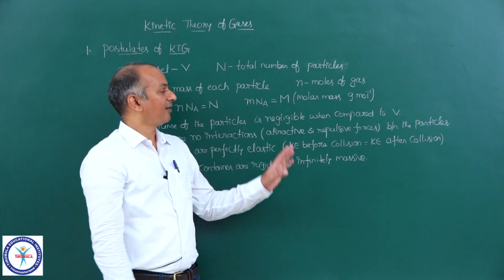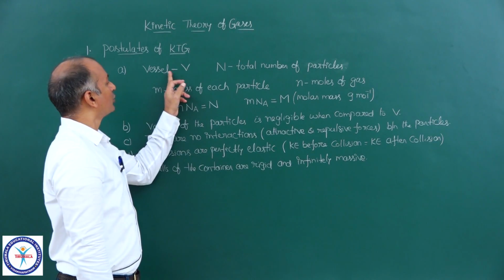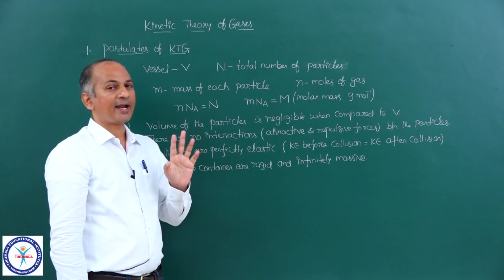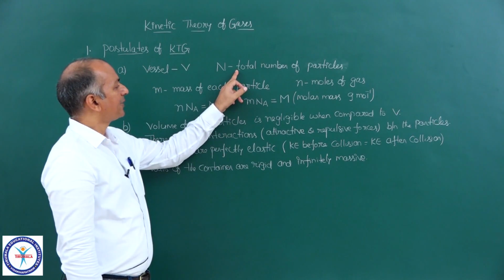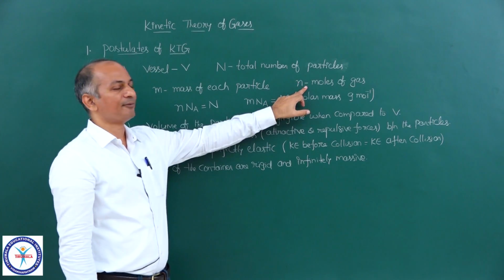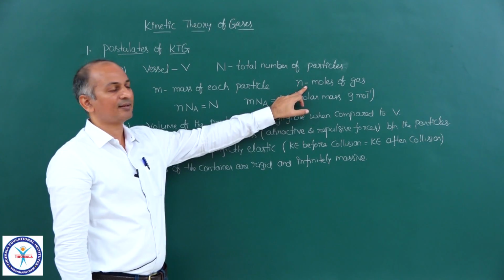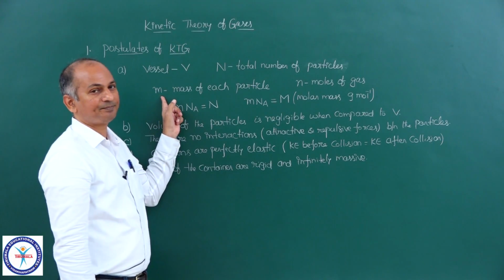So these are the postulates. We have a vessel whose volume is V, and I am repeating, we are not worried about the shape of the vessel. Capital N is the total number of particles. Small n is the moles of the gas. Small m is the mass of each particle.